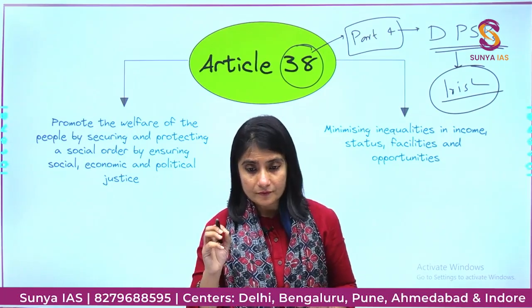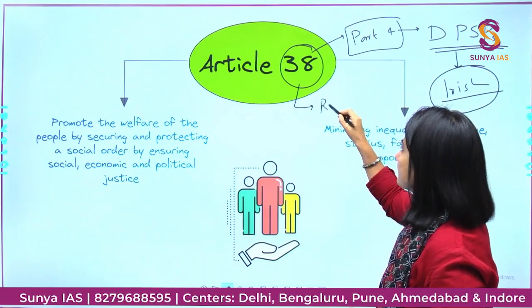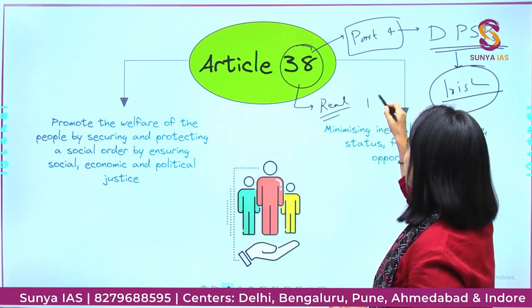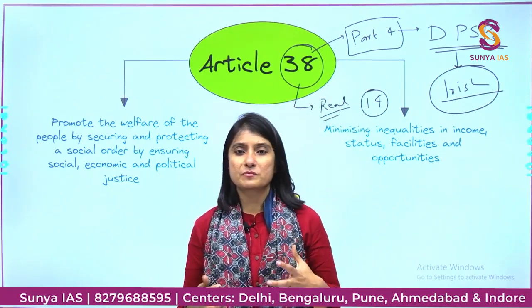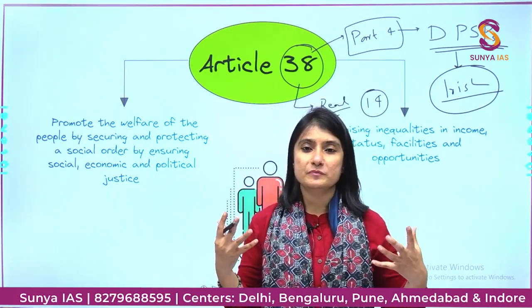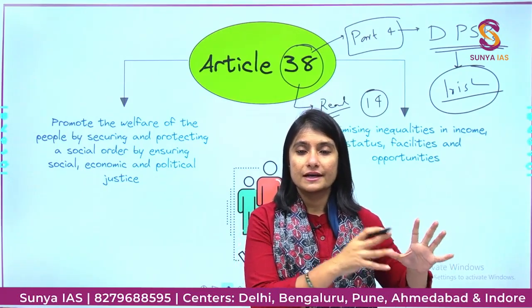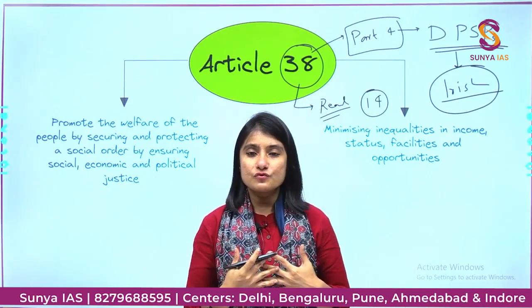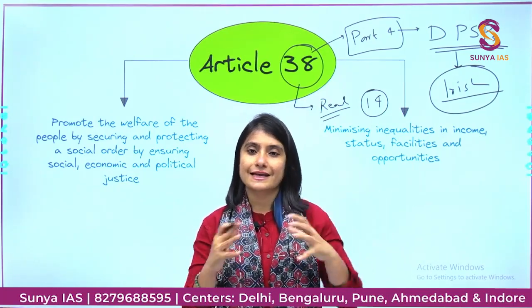Okay. Now Article 38 is always read closely with Article 14. Now why? And you have to understand the difference between fundamental rights and DPSPs as well. Fundamental rights are individualistic. It will give every individual their own right, whereas DPSPs are collective.